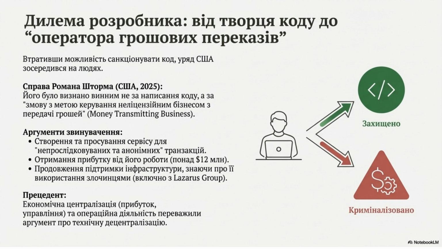Since sanctioning the code failed, the US government focused on people. Roman Storm was convicted not for writing code, but for conspiracy to manage an unlicensed, money-transmitting business. Prosecutors successfully argued that maintaining the service, profiting over $12 million, and knowing it was used by criminal groups like Lazarus Group, outweighed the technical decentralization argument.